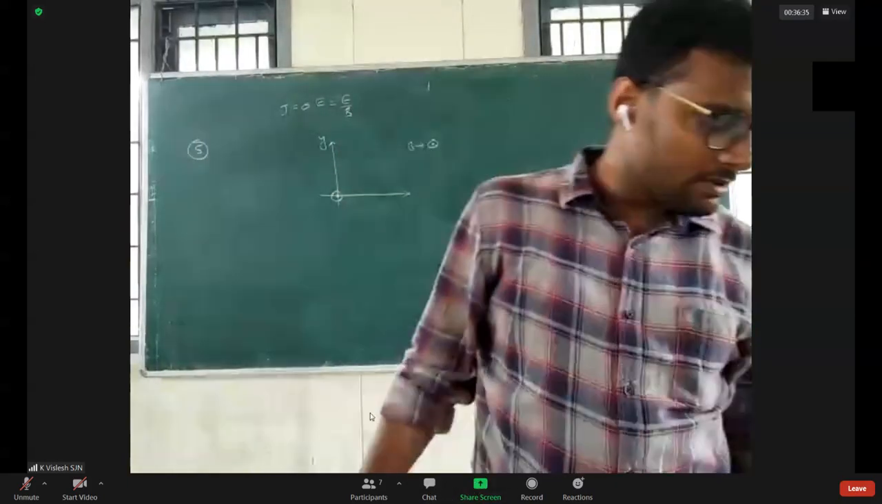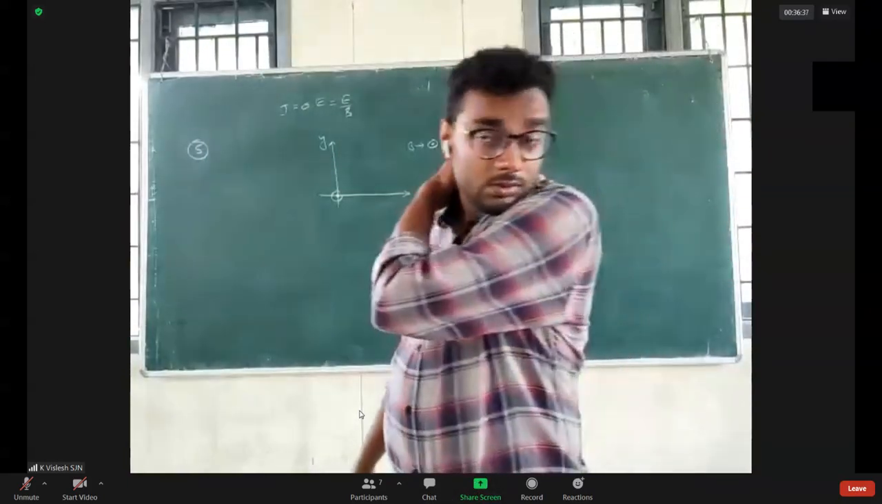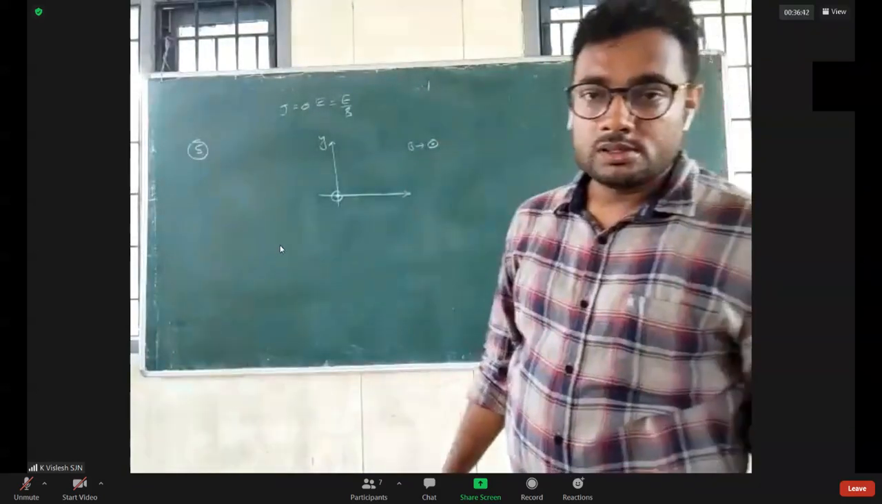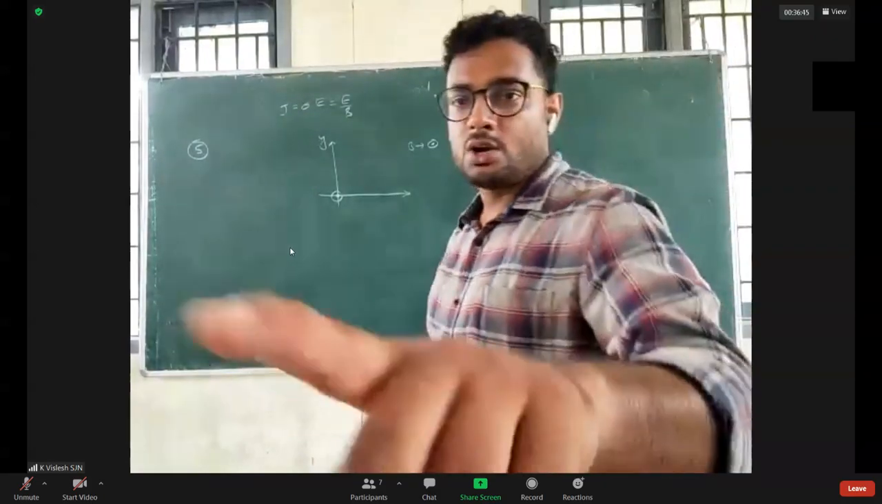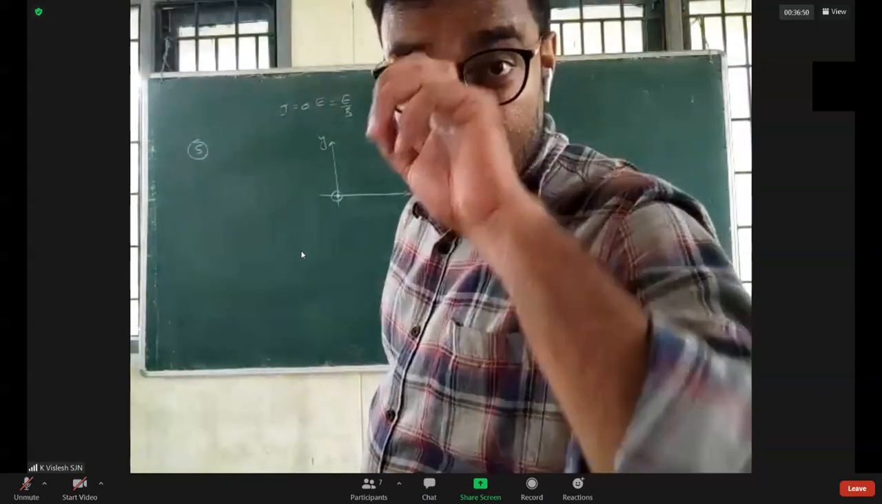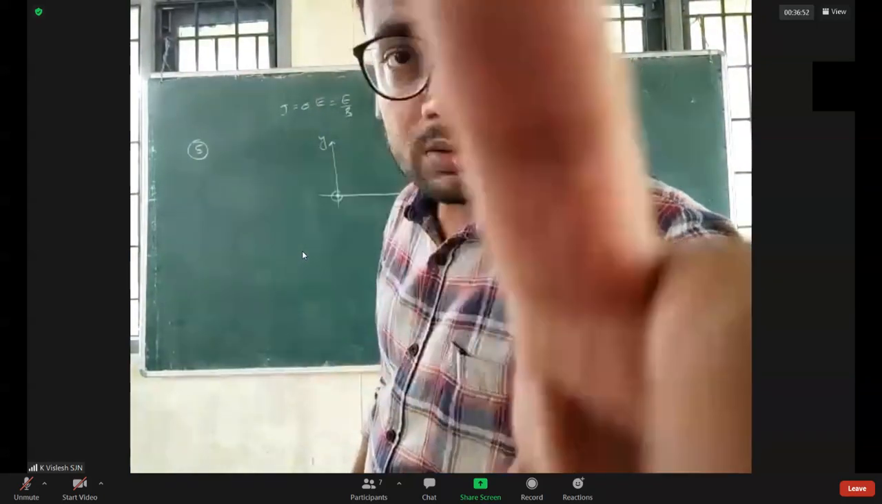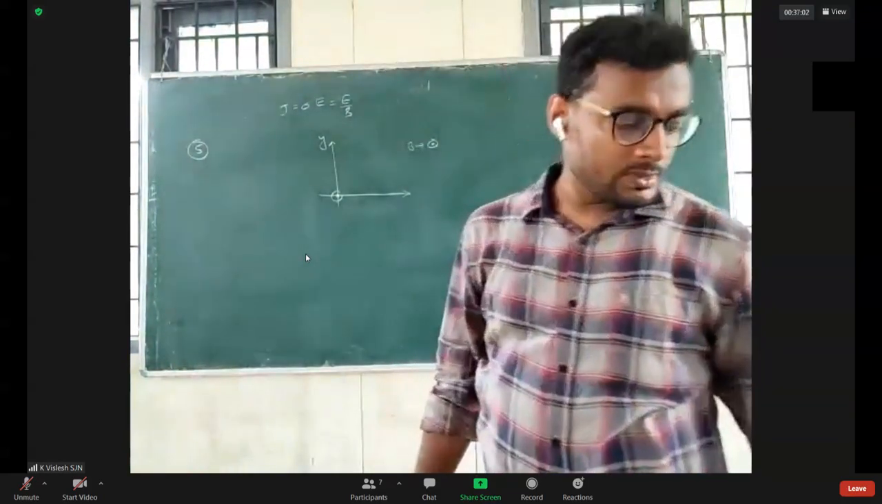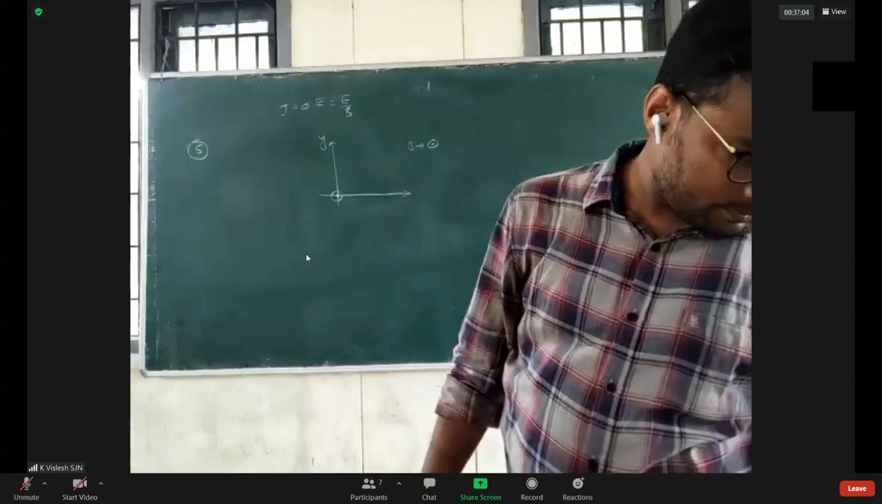Did anyone solve it? Did anyone solve this one? Charged particle is projected. Trishwant, Arun, Shakti. Let me try this question.